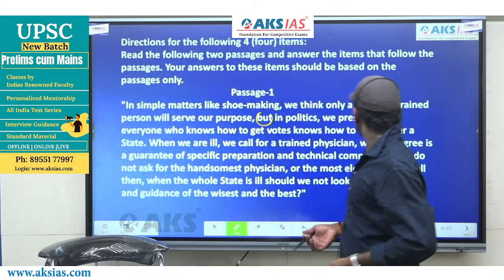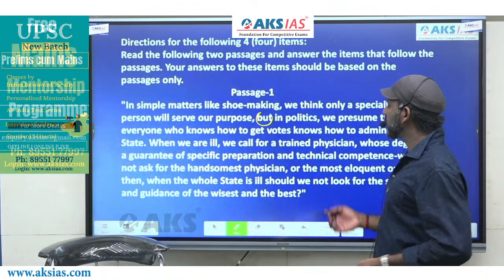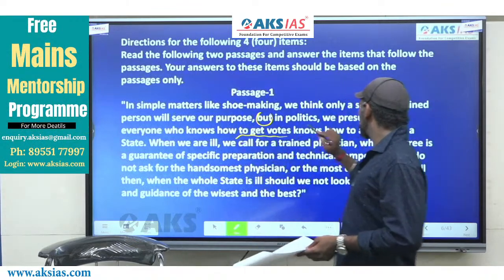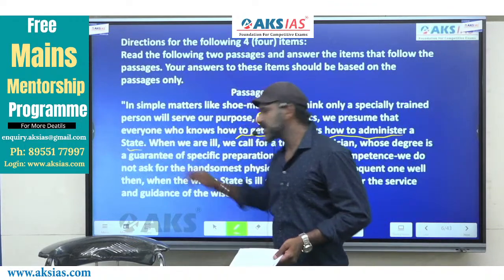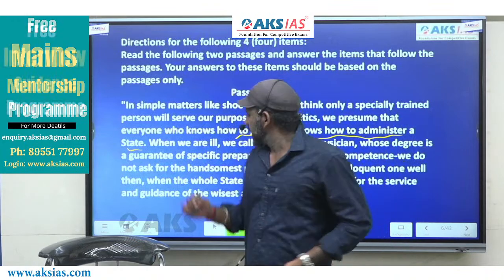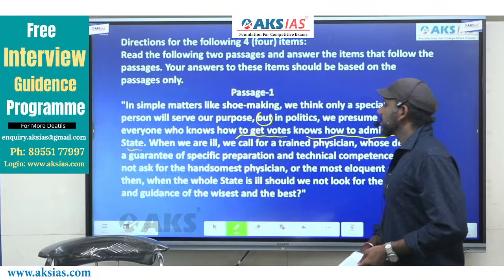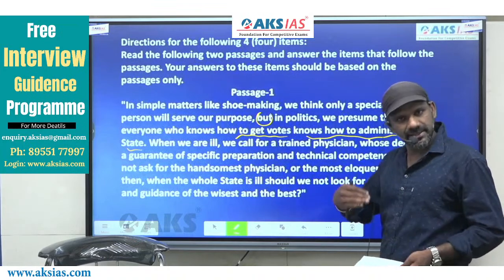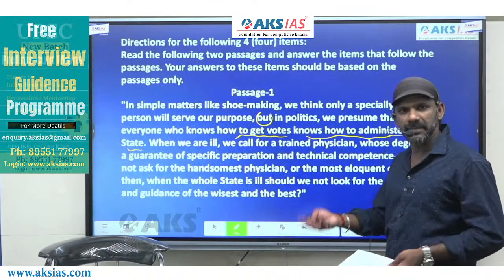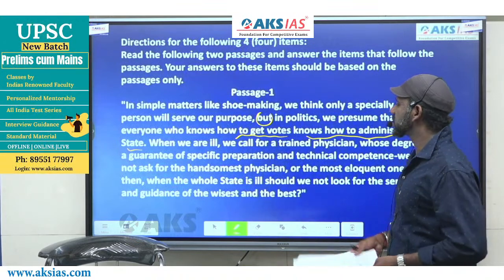But in politics, we presume that everyone who knows how to get votes knows how to administer a state. This is a mistake, in fact, right? What we presume is that everyone who knows how to get votes from the people, from the public, knows how to administer a state.